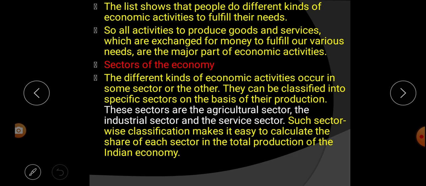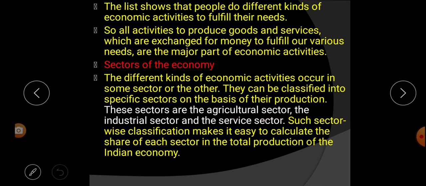These sectors are the agricultural sector, the industrial sector and the service sector. So what are the various types of economic sectors? Those are